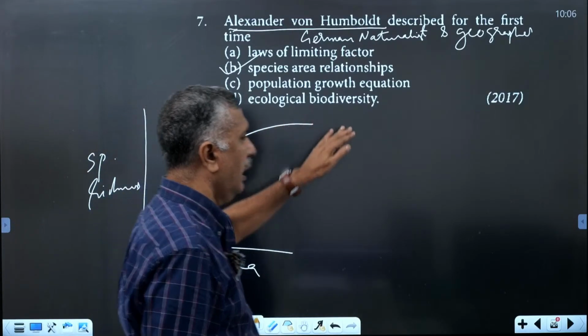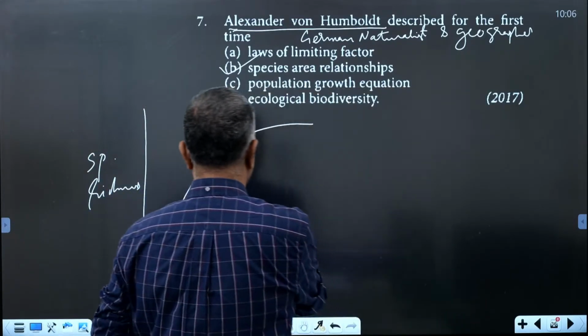The graph is a rectangular hyperbola, and it is converted into a log scale.